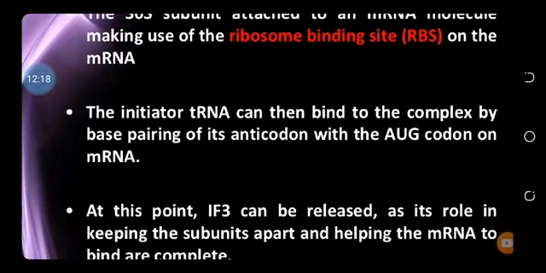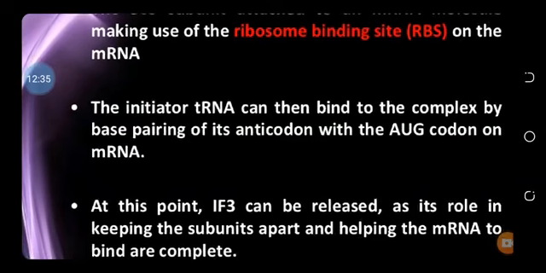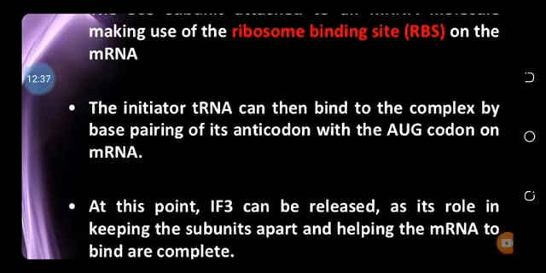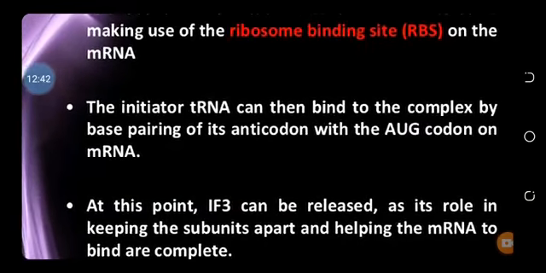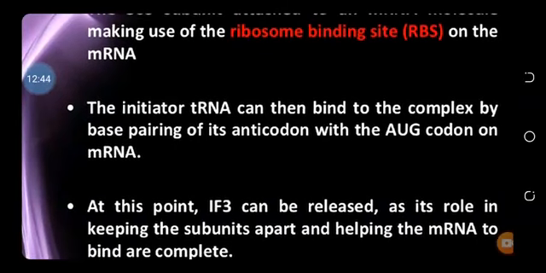Once this binding occurs, the initiation transfer RNA can then bind to the complex by base pairing of the anticodon. As you know, the transfer RNA has a 3 nucleotide sequence called the anticodon, and the messenger RNA has a 3 nucleotide sequence called the codon.